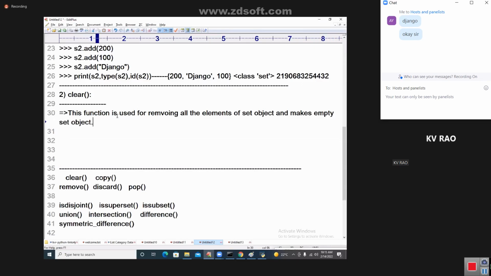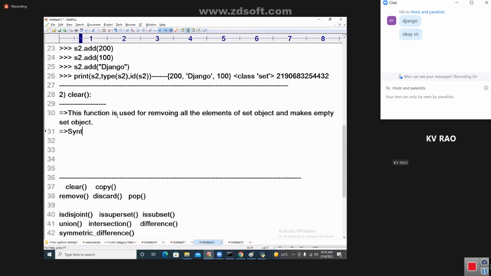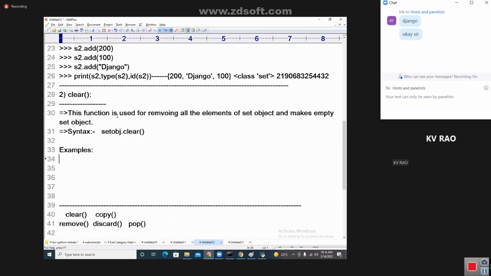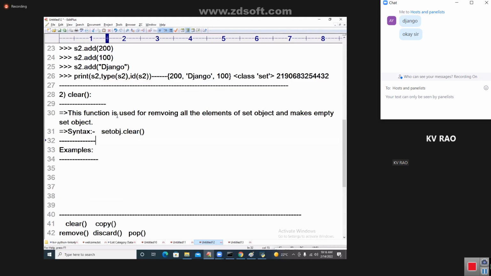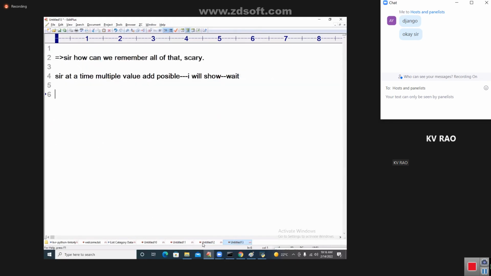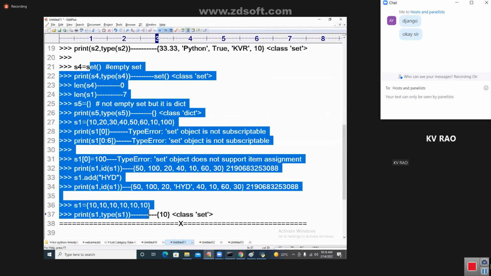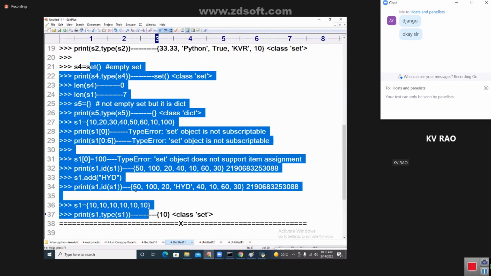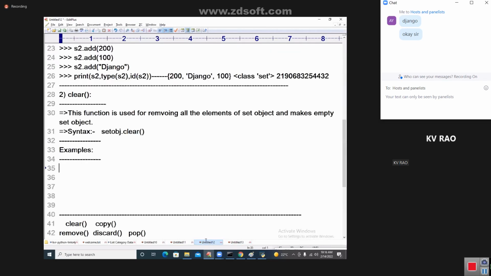Beautiful. What is the syntax, sir? The syntax is set_obj dot clear(). What example am I going to give you? See, my dear students, at this stage I will give you this example. Let us watch.